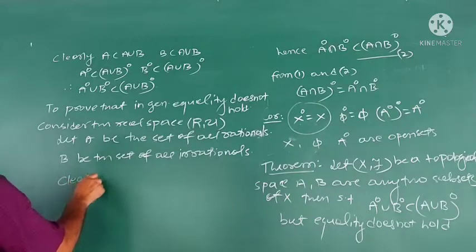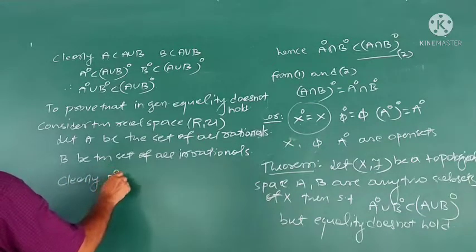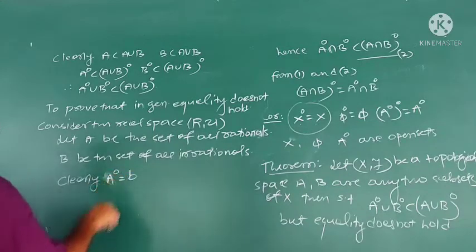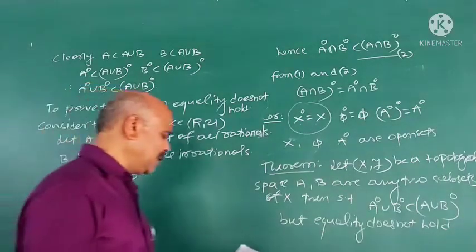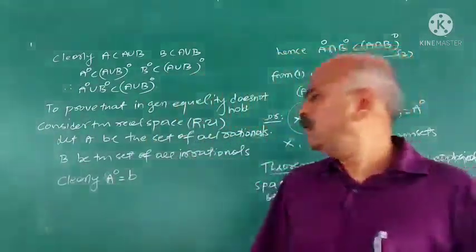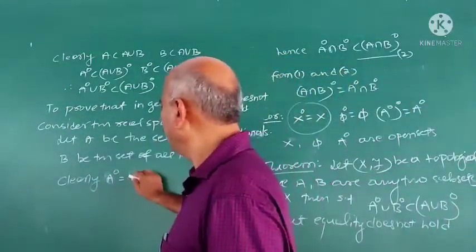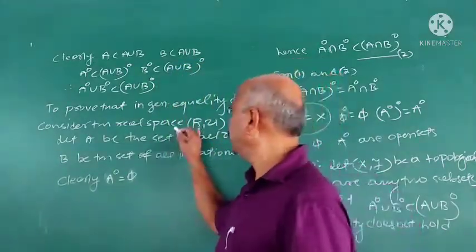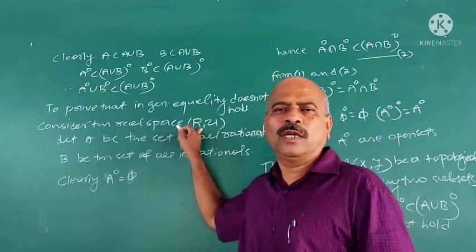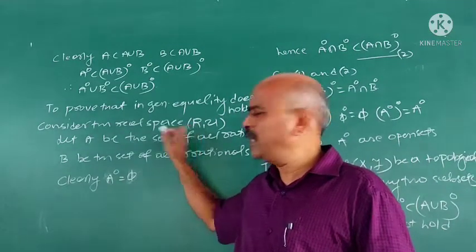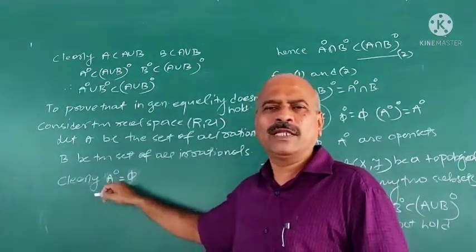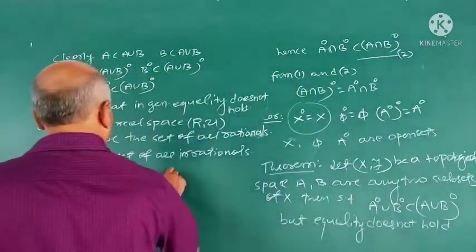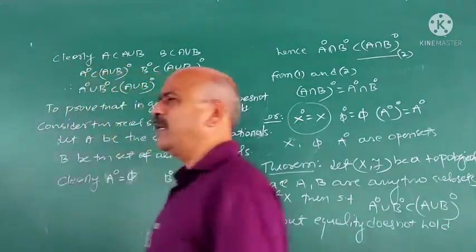Clearly, interior A is phi. A is the set of all rational numbers. Interior A is phi because the set of all rational numbers is not an open set in the usual topology. If A is open, interior A is A. But in this case, interior A is phi. And interior B is also phi.